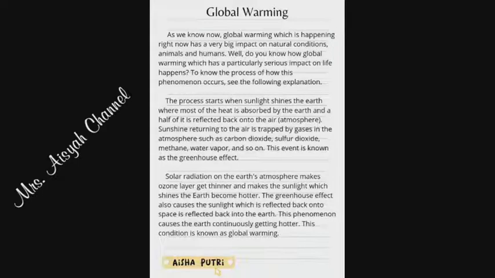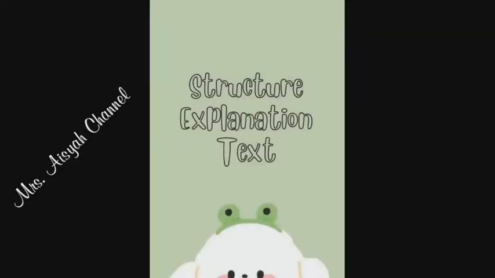Solar radiation on the Earth's atmosphere makes the ozone layer get thinner and makes the sunlight which shines on the Earth become hotter. The greenhouse effect also causes the sunlight which is reflected back into space to be reflected back into the Earth. This phenomenon causes the Earth to continuously get hotter. This condition is known as global warming. Structure of explanation text.